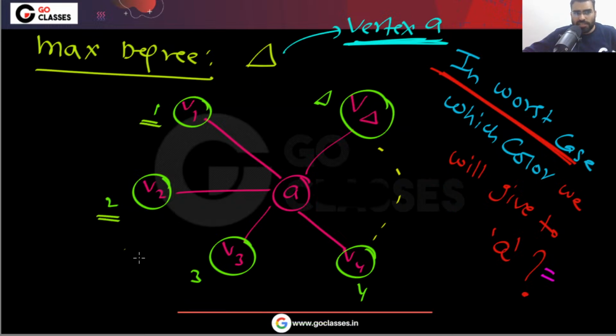This has color 1, this has color 2, this has color 3, this has color 4, and this has color delta. So now you tell me what is the color you will give to A? So that will be delta plus 1. You can easily see that you will never give more than delta plus 1 to any vertex.